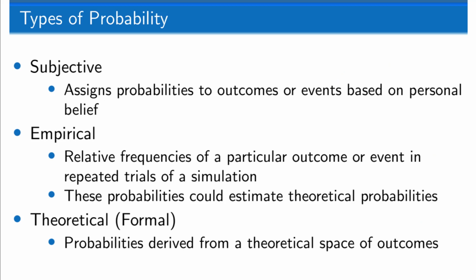Empirical probability involves relative frequencies of a particular outcome or event in repeated trials of a simulation. The empirical probability of rolling an 8 with 2 dice could be calculated by rolling 2 dice 100 times and recording how many times an 8 is thrown. Empirical, also known as experimental probabilities, could estimate theoretical probabilities. Theoretical or formal probability involves probabilities derived from a theoretical space of outcomes.